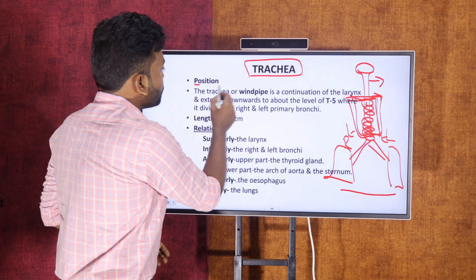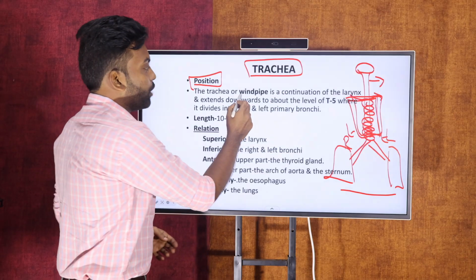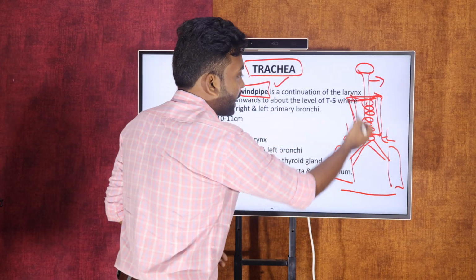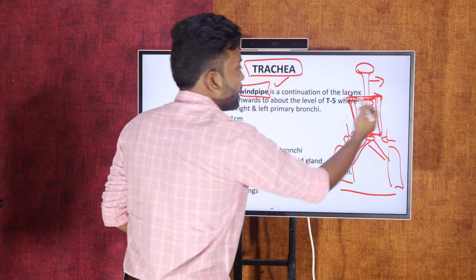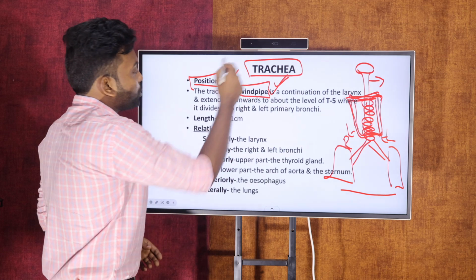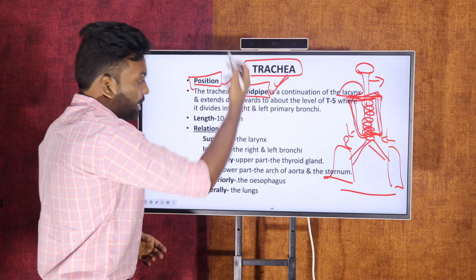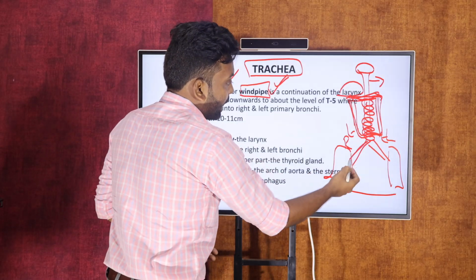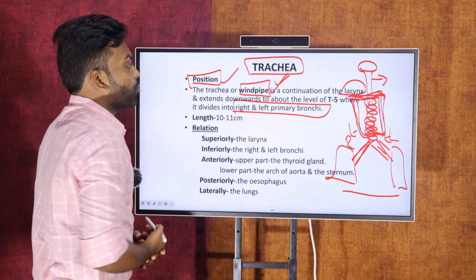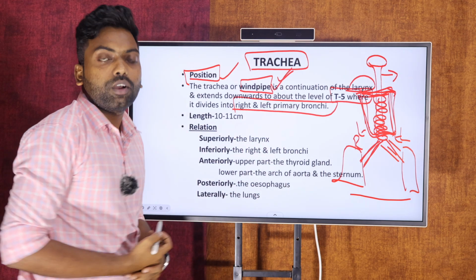Let us see the position of the trachea. And one more competitive bit you can find here: the trachea is also called the windpipe because it looks like a pipe-like structure. That's why, my dear students, it is also called the windpipe. The exact position of the trachea is a continuous part of the larynx, and it extends into the right and left bronchi at the level of T5. So this is the exact position of the trachea.